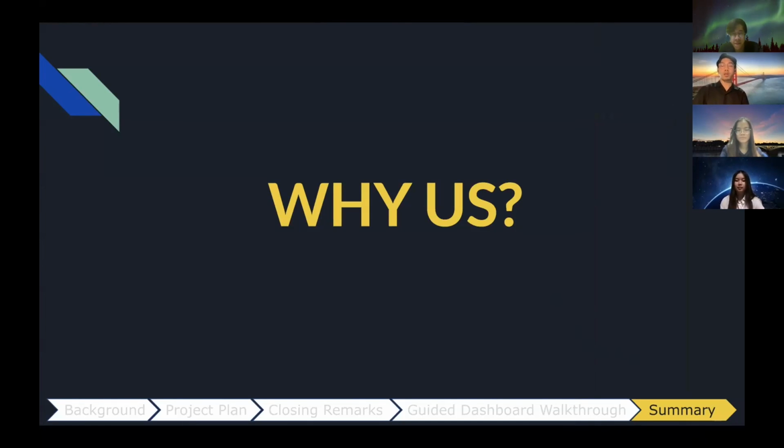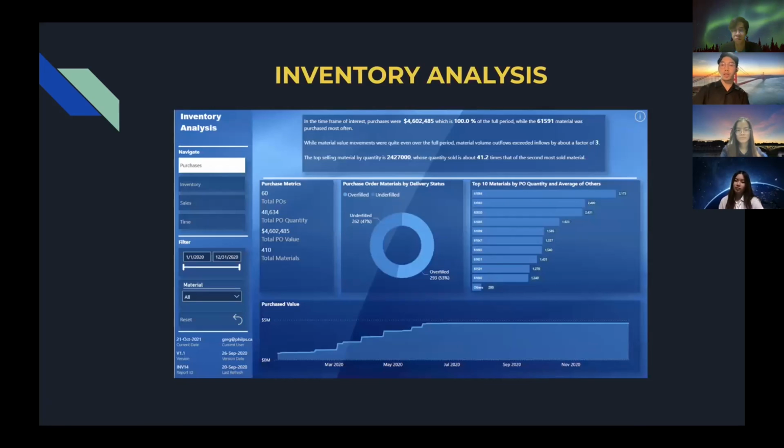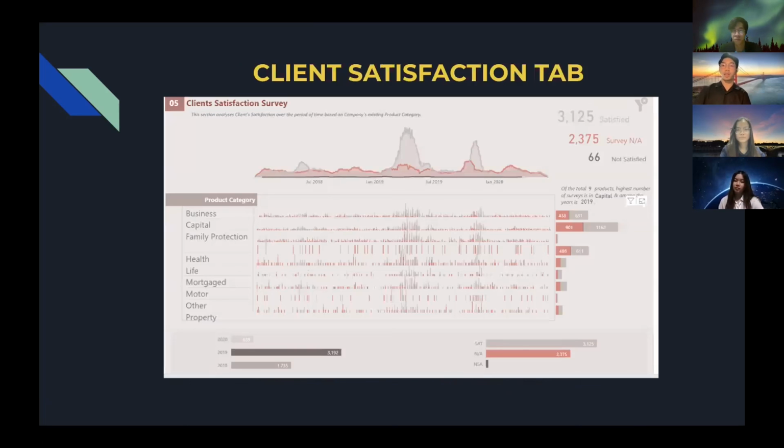Overall, with our experience through Power BI and MS Project, we have managed to gain a lot of knowledge and skills from it. So we have some recommendations of tabs that can be a benefit to the company later on. For example, we have the supplier risk assessment tab, which just shows the efficiency and reliability of some suppliers. Next up, we have the inventory analysis tab, which just shows all the inventory data for the manager, so that the manager can keep track of inventory and show the inventory turnover rates. Next up, we have the client satisfaction tab, which just shows the overall review of clients on the company performance, so whether they're satisfied or not.